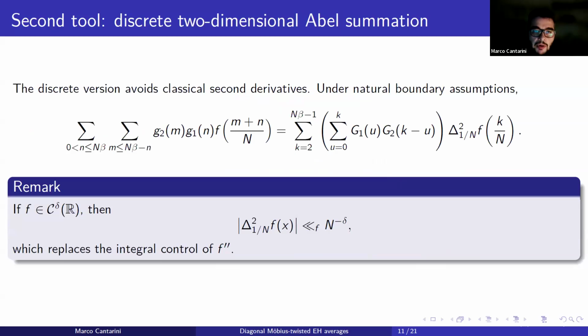The second tool is a discrete version of the two-dimensional Abel summation formula. So if f is less regular with respect to the previous case, we are still able to write the weighted average of two arithmetical functions in terms of, in this case, a discrete convolution between the summatory functions g2 and g1, and the second derivative is replaced by a second order forward difference. And again, it should be clear now why they decided to work with the Zygmund space, because if f belongs to this particular functional space, we are able to control, in some sense, this object.